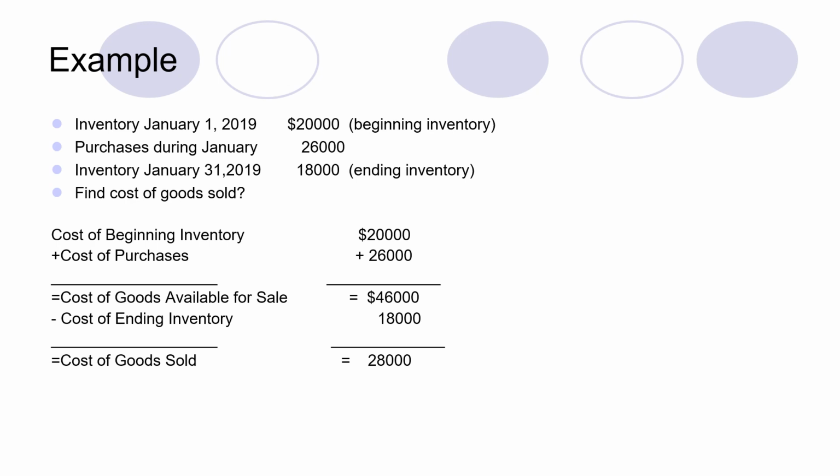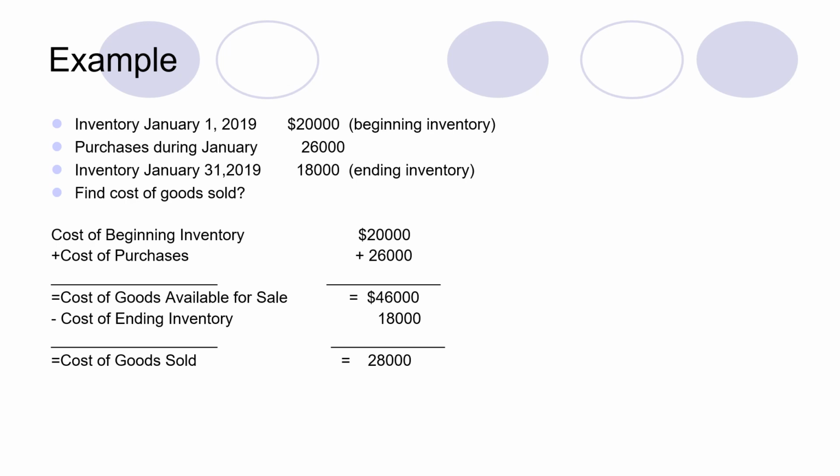As we have seen, the cost of beginning inventory is 20,000, and we'll add 26,000 cost of purchases. You also have to ascertain that this cost of purchases includes the delivery cost of the purchases. Secondly, we have deducted any allowances, discounts, and anything else which should be deducted, for example purchase returns. This is the total, adjusted cost of purchases. By adding both of them, we'll get cost of goods available for sale.